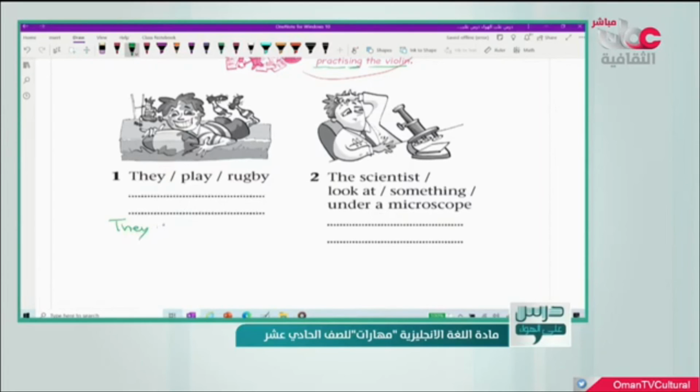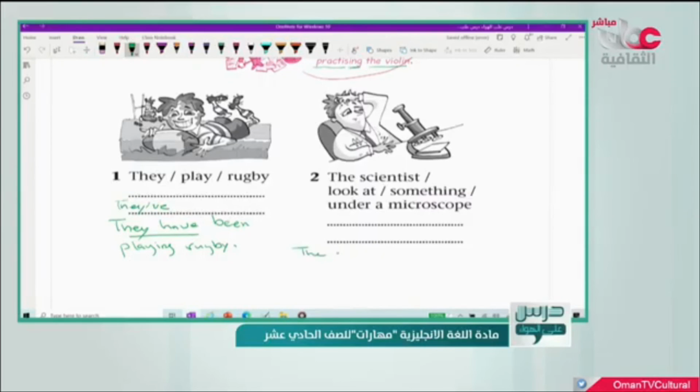They have. Okay, they have been play, and we add what? ing, then rugby. Okay, here we can write, for example, in this way: they've been playing rugby.